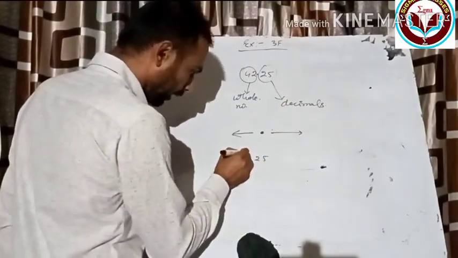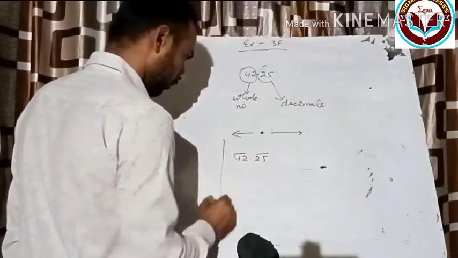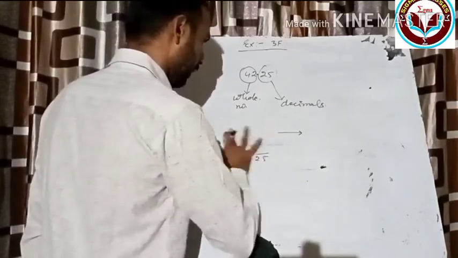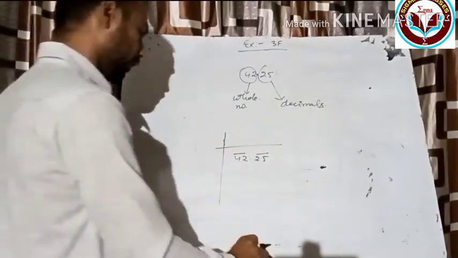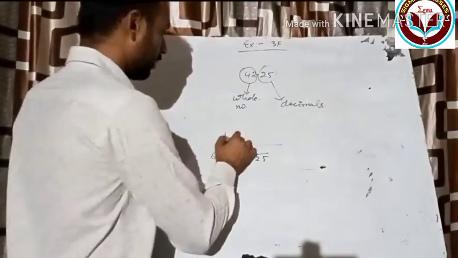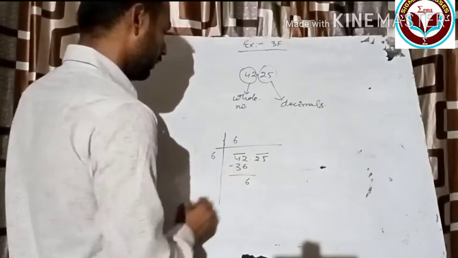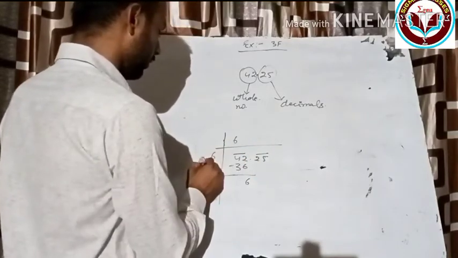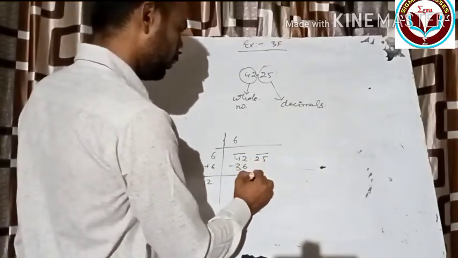42.25, so we will take a pair from this side, and for this part we will move to the other side. Okay, now apply the long division method. Now see, we will put the 6 here. 6 6s are 36. What is here? 6. Okay, now 6 plus this 6 becomes 12, and now write down what?